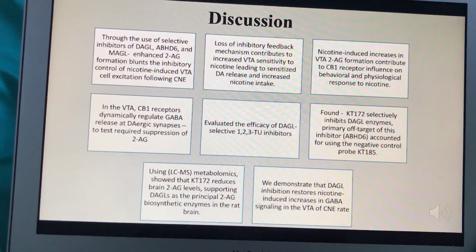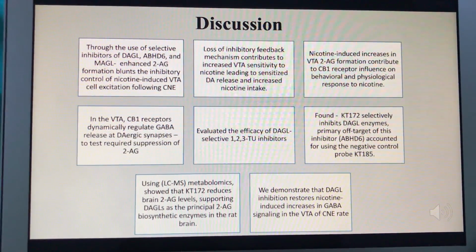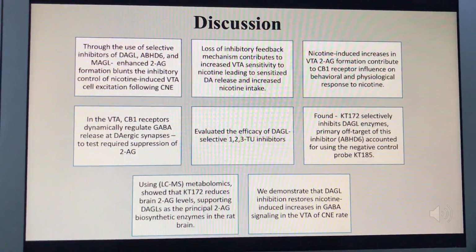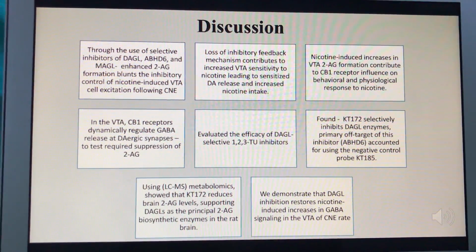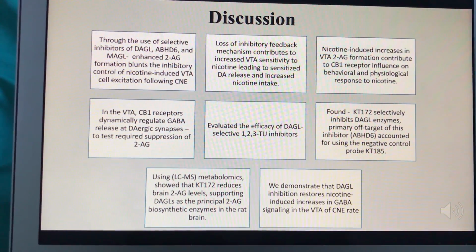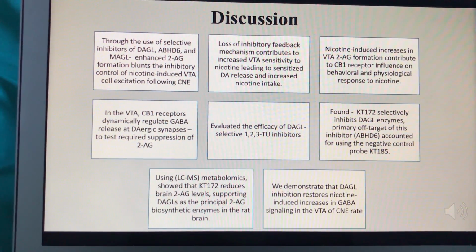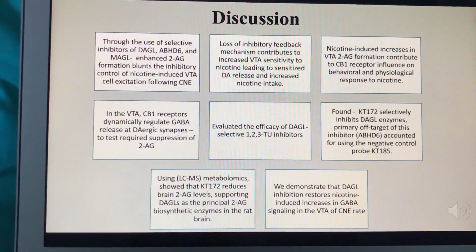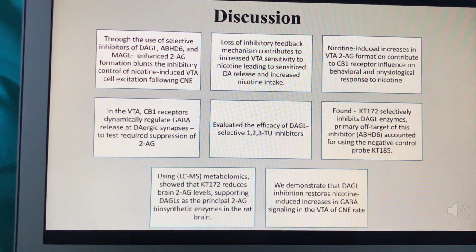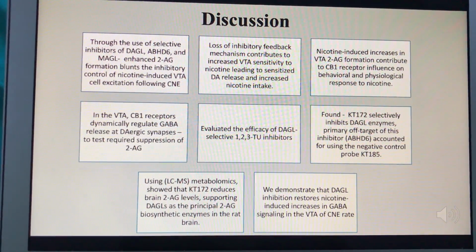Discussion. We see how, through the use of selective inhibitors of DAGL, ABHD6, and MAGL, the present findings reveal that enhanced on-demand 2-AG formation curbs the inhibitory control of nicotine-induced ventral tegmental area cell excitation following CNE. Loss of this inhibitory feedback mechanism contributes to increased ventral tegmental area sensitivity to nicotine and other stimuli, which results in sensitized dopaminergic release in the nucleus accumbens and increased motivation for nicotine intake.